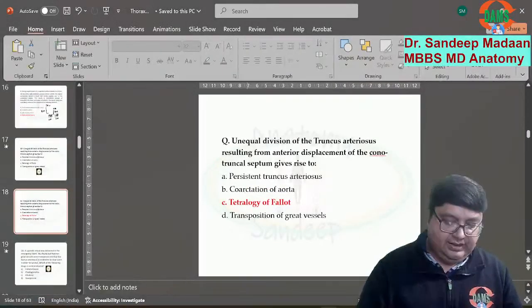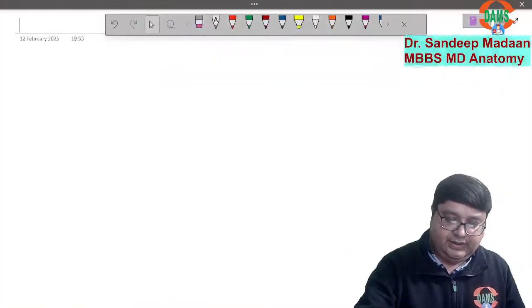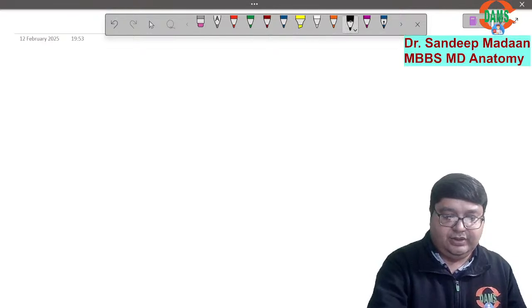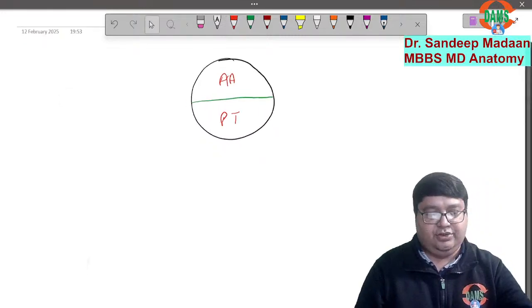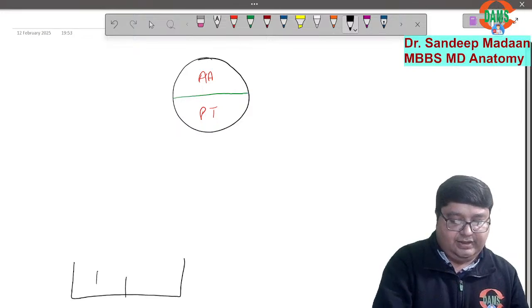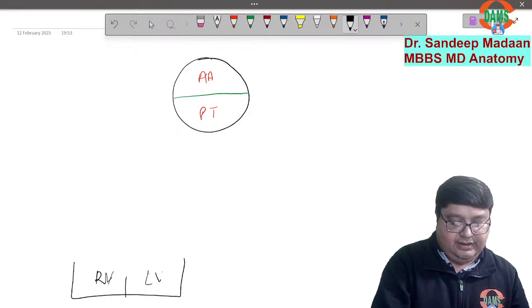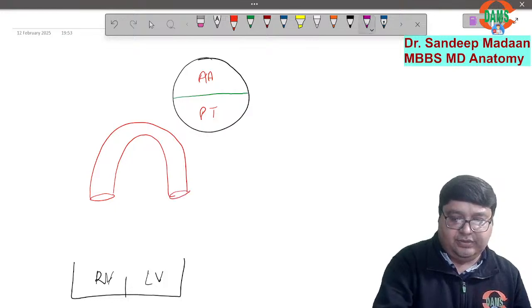If I explain with the help of this, here you can see that suppose we have the truncus arteriosus, which is divided into two parts by the spiral septum into ascending aorta and pulmonary trunk, correct? So what can happen? Under normal circumstances, we have the right ventricle and the left ventricle. If I ask you to make the arch of the aorta, definitely you will make it like this. If I ask you to make the pulmonary trunk, you will make it like this.